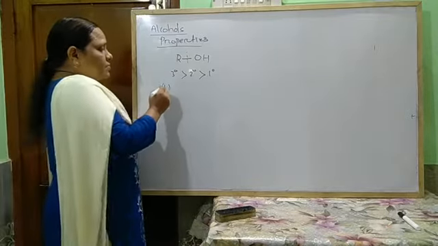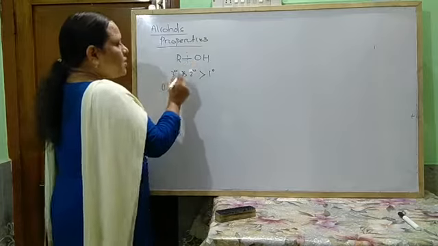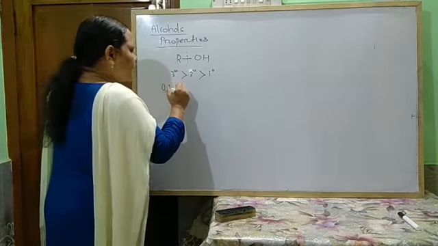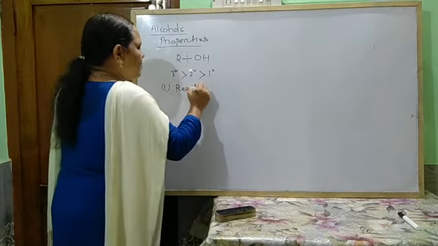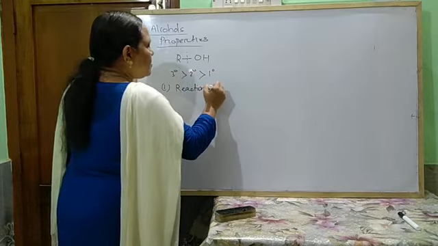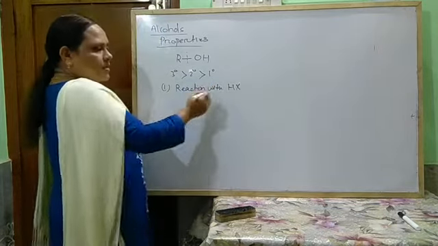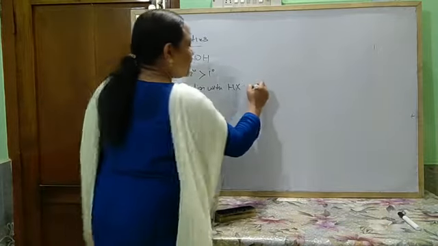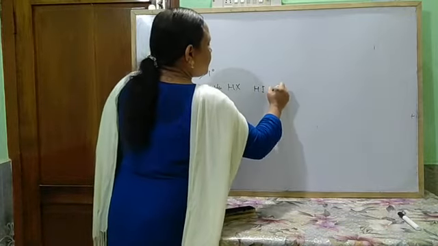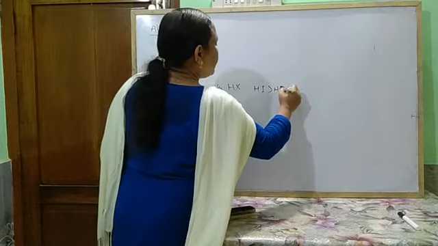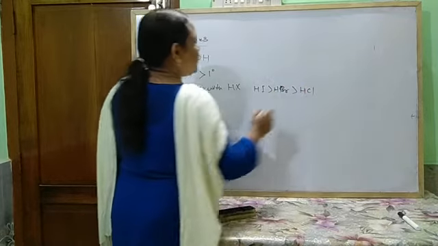First, reaction with halogen acids, and the reactivity of different halogen acids is HI greater than HBr greater than HCl.